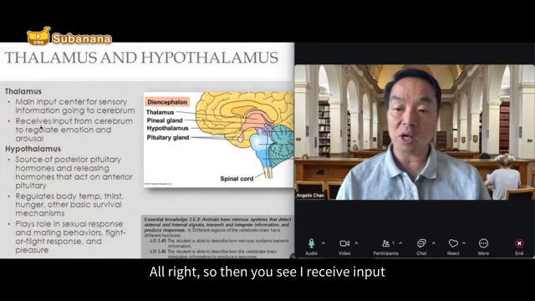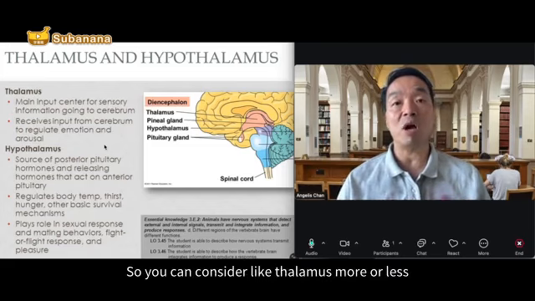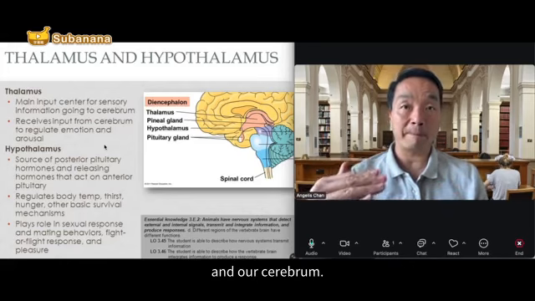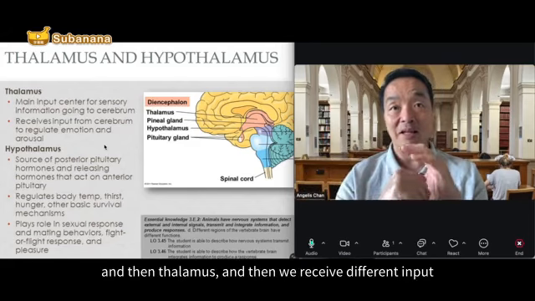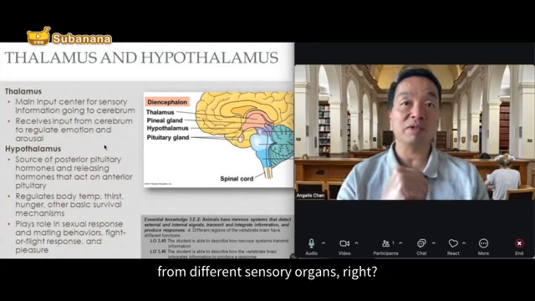Then you see it receives input from the cerebrum to regulate emotion and arousal. So you can consider the thalamus more or less like a middle person between our sensation and the cerebrum. The cerebrum is the upper part of the brain, and the thalamus receives different input from different sensory organs.